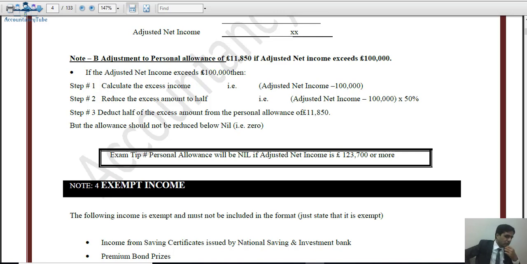If you can see on your screen as well, note P says adjustment to the personal allowance of 11,850 if adjusted net income is over 100,000 pounds. So how will we do it? Step number 1, calculate the excess. We'll take adjusted net income less 100,000 pounds. Then we'll divide that by 2.